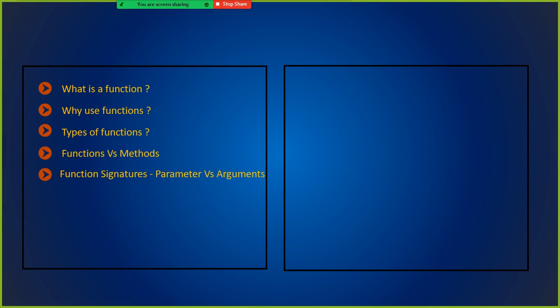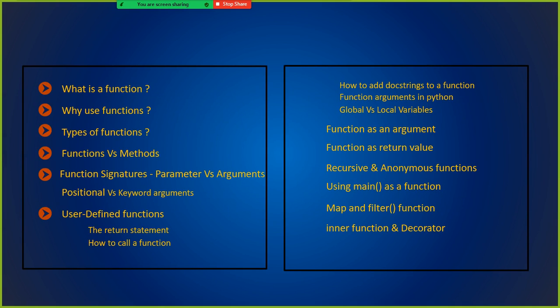Followed by this, we'll take a look at the function signatures, right? So what are positional arguments, default arguments and keyword arguments, and why do we have to use the return statement, and with the return statement what we can do, without that what we can do. And also we will take a look at what the stub function is, and also the recursive function, anonymous functions, and the driver function.